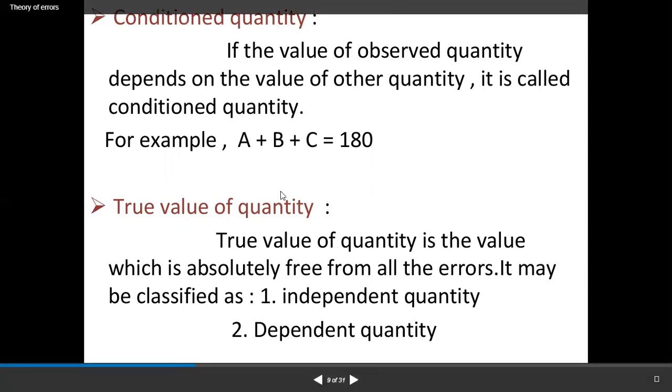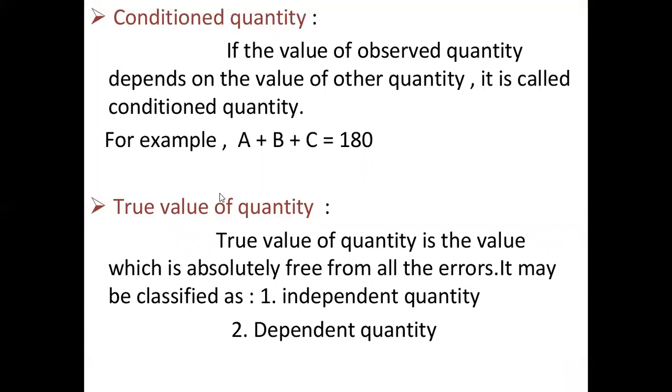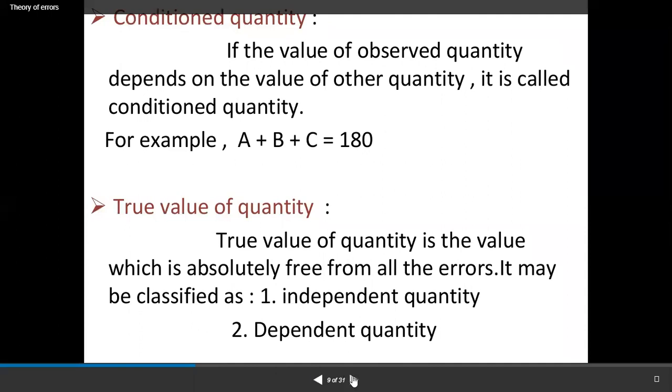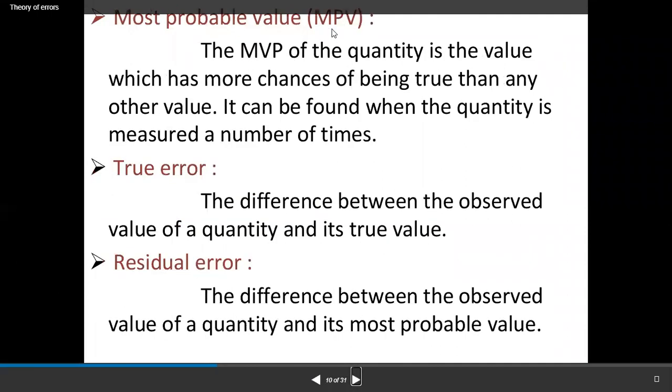True value of quantity. The true value of a quantity is the value which is absolutely free from all errors. It may be classified as independent quantity and dependent quantity. Most probable value, MPV.